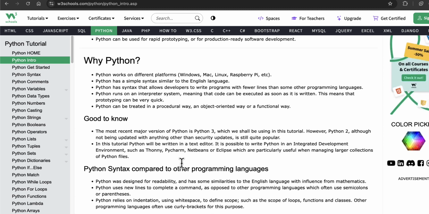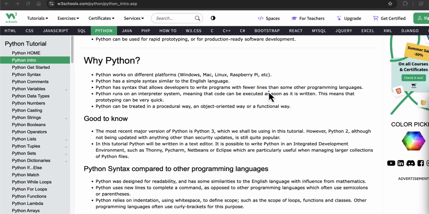Then why Python? Well, it's self-explanatory, right? But the key thing that you have to understand is that Python works on different platforms like Windows, Mac, and Linux. Every platform can now support Python. Python also has a very simple syntax, similar to English, so it's very easy to learn and follow. Python has a syntax that allows developers to write programs with fewer lines than some other programming languages. So basically, it shortens your code as well.